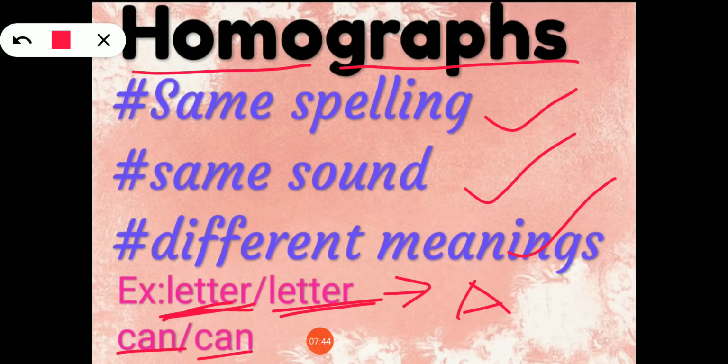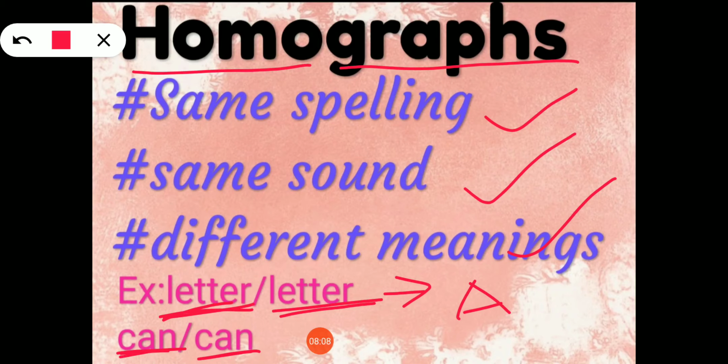So this E is a letter, O is a letter, U is a letter. Likewise, first letter refers to the letter which we use to write, and the second letter refers to the letters. That is, A is the first letter of the alphabet, B is the second letter of the alphabet, likewise. Look at the example, can.